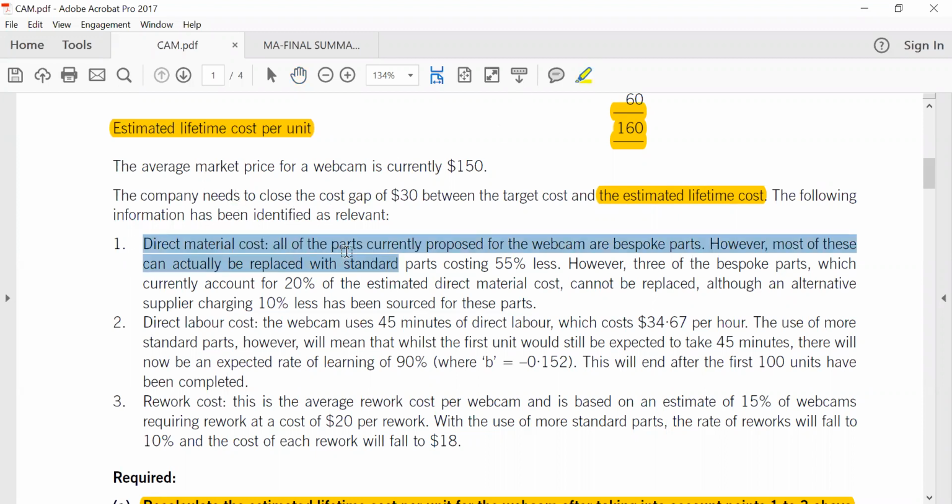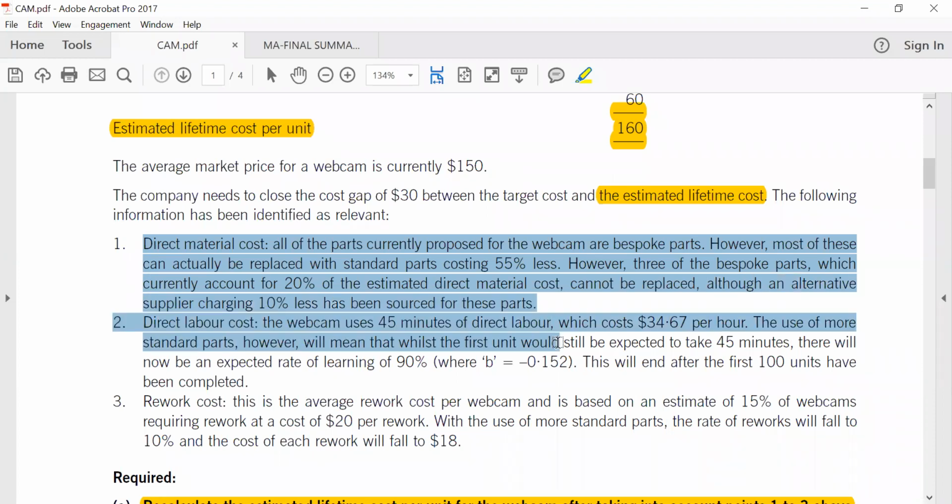Direct material: all of the parts currently proposed for the webcam are bespoke parts. However, most of these can actually be replaced with standard parts costing 55% less. However, 3 of the bespoke parts, which currently account for 20% of the estimated direct material cost, cannot be replaced, although an alternative supplier charging 10% less has been sourced for this part.